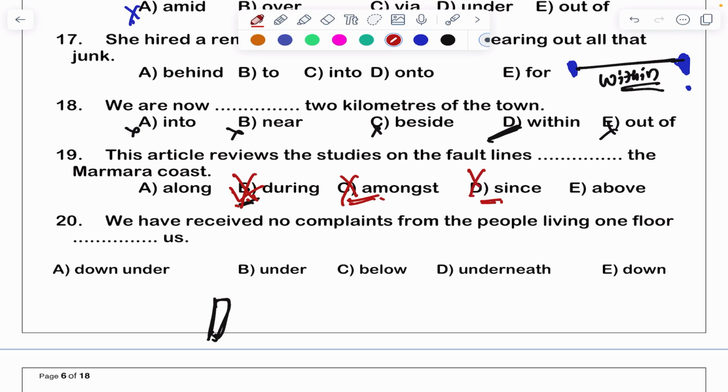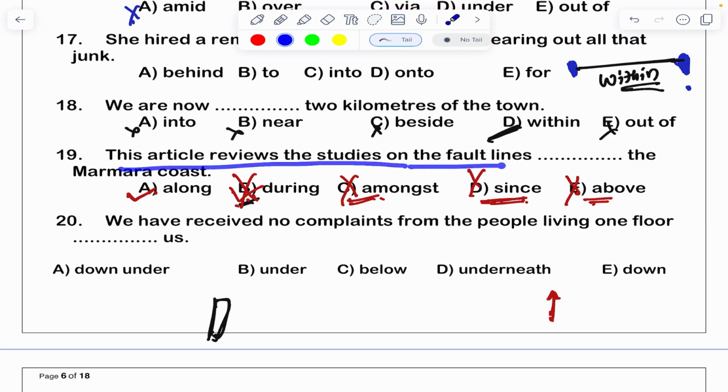So I'm specifically mentioning the time. That time we use since. Above means it is physically above at some distance. So above is also not used here. Along is the right answer. This article reviews the study on the fault lines along the Marmara coast.